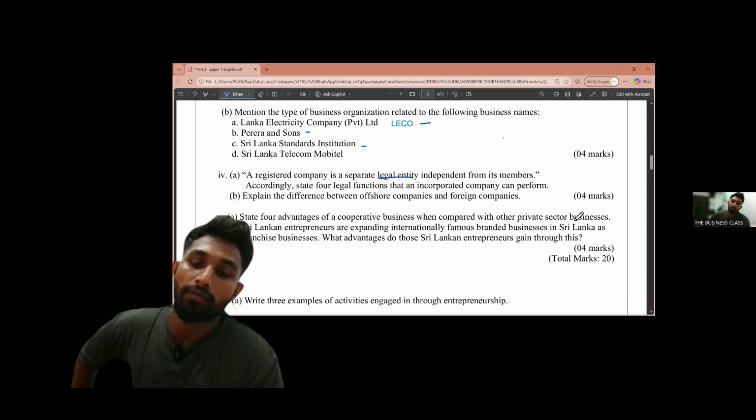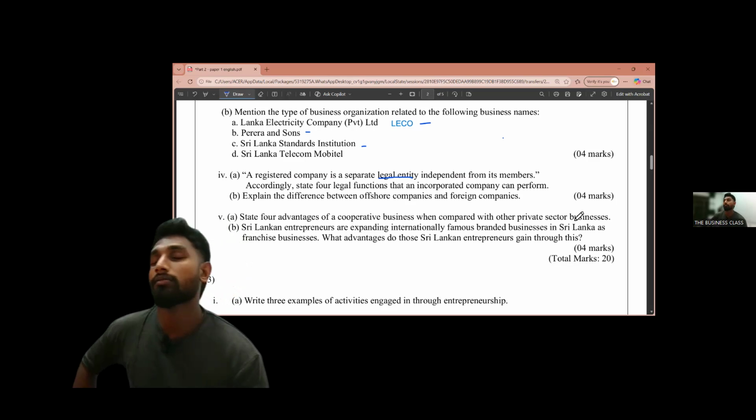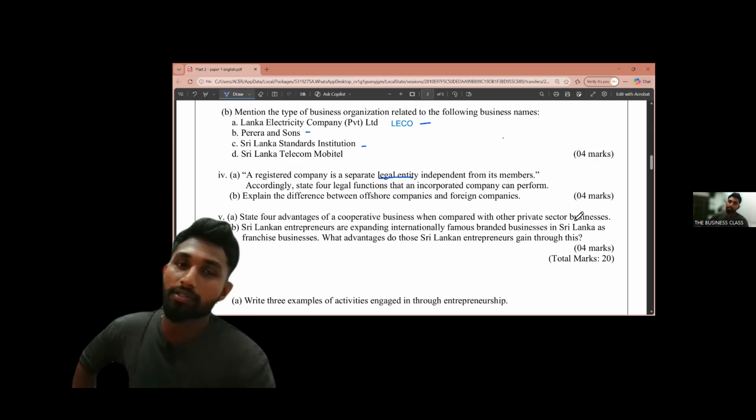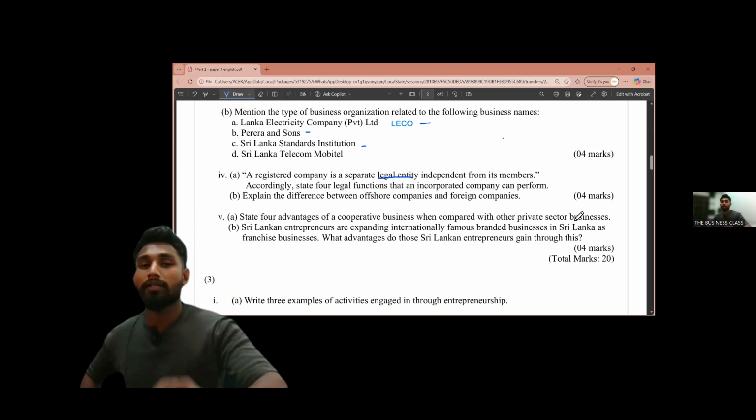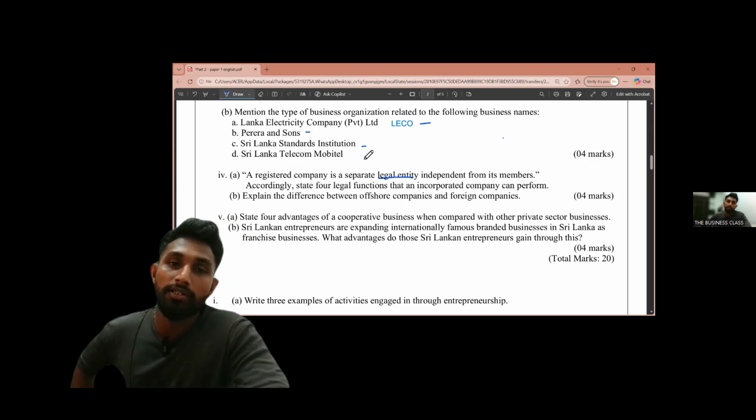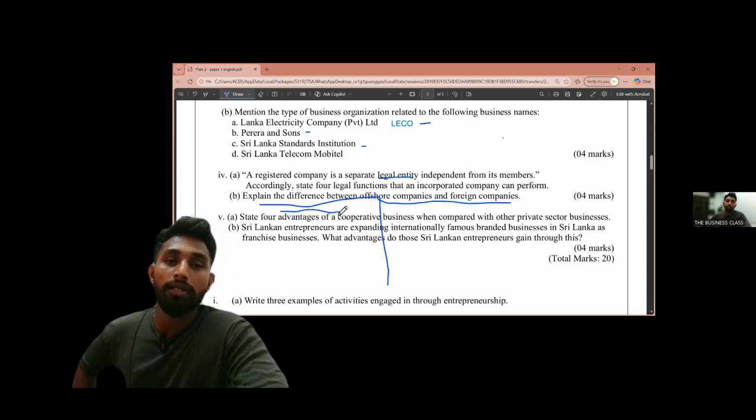So this is a question asking for differences, no? When the question is asking for differences, definitely divide your paper into two parts like this. Take one part to write offshore company, then you can write foreign companies here.